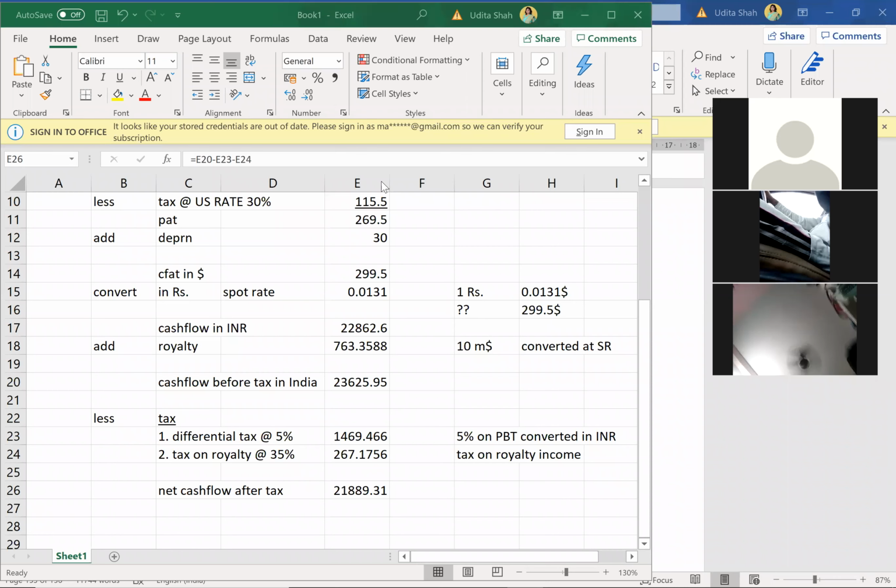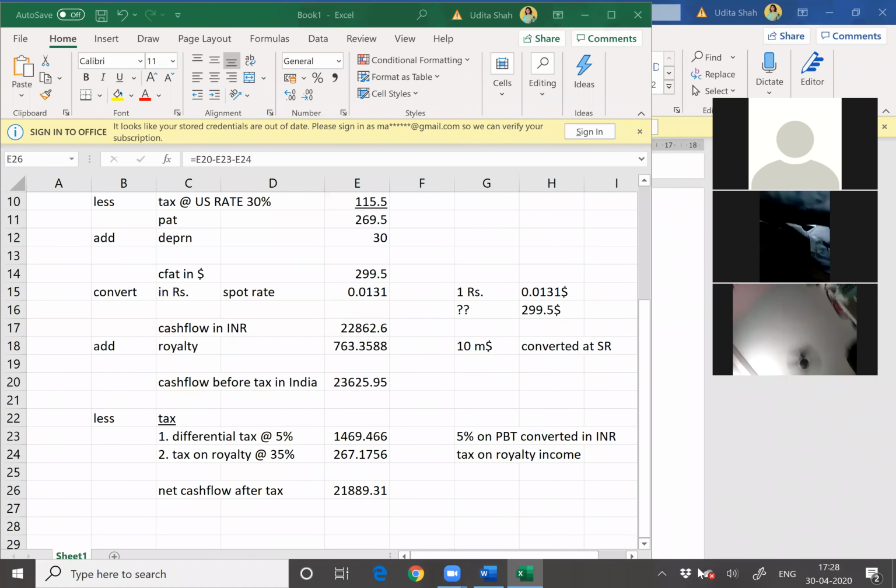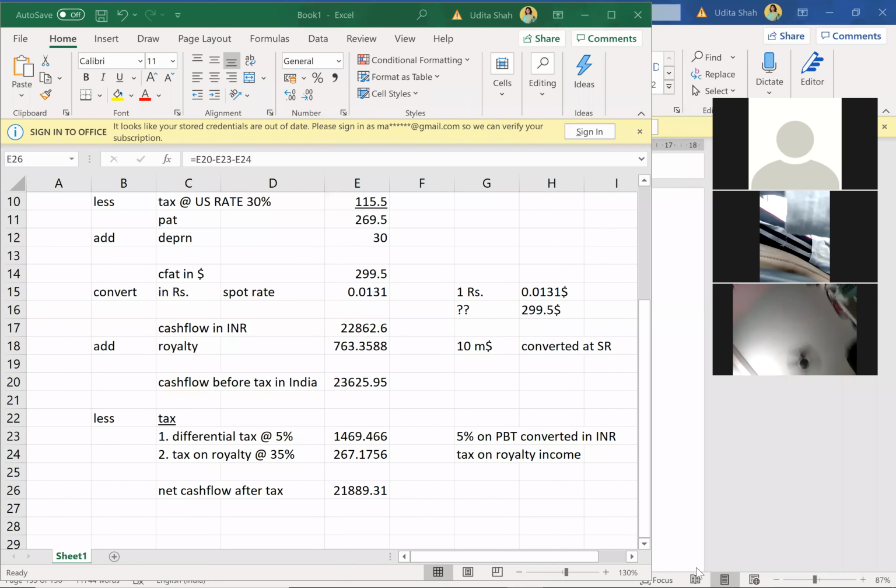Okay, so I think that's enough for today. What you guys do is, I'll send this Excel sheet. See the Excel sheet, complete the entire problem today, and then tomorrow we'll start with the actual foreign NPV sum.